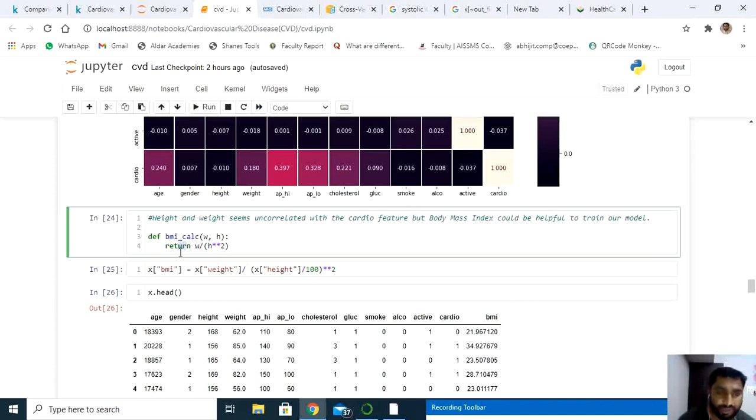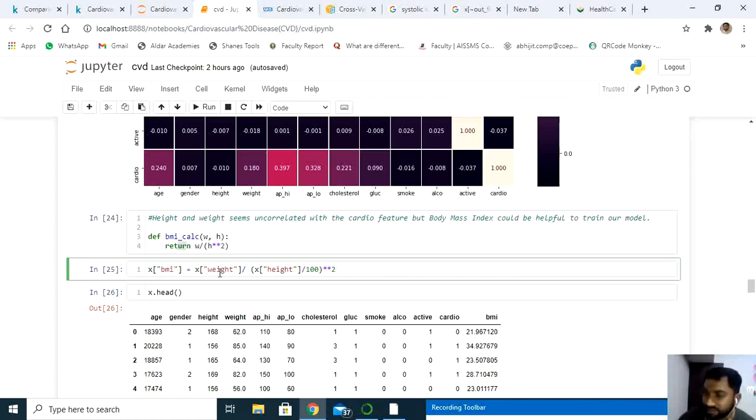To create the BMI feature, I'm using the formula weight divided by height divided by 100, the whole squared.